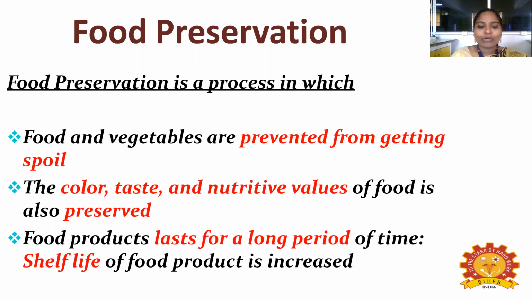Food products last for a long period of time and the shelf life of the food product is increased.